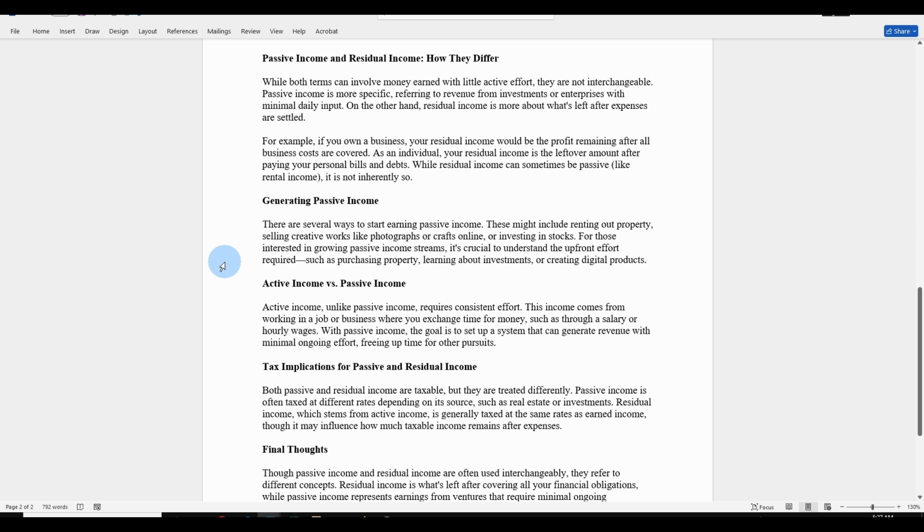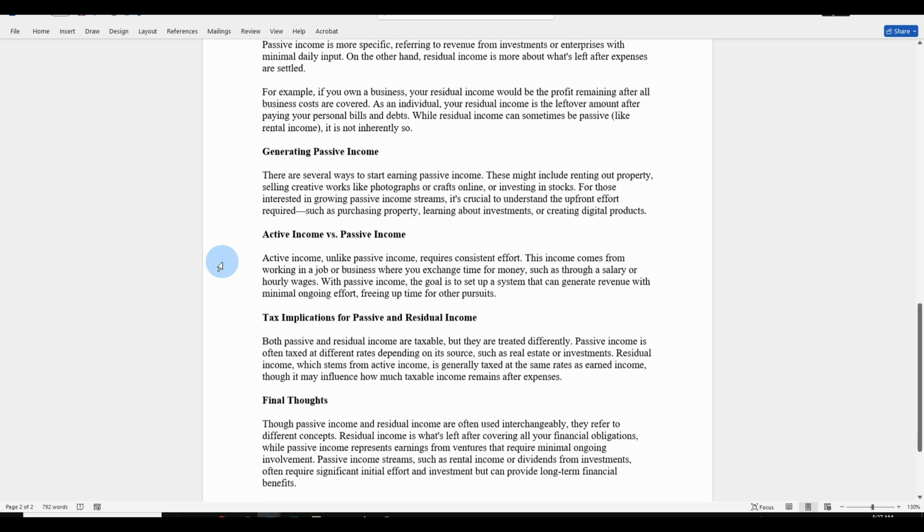Generating passive income? There are several ways to start earning passive income. These might include renting out property, selling creative works like photographs or crafts online, or investing in stocks. For those interested in growing passive income streams, it's crucial to understand the upfront effort required, such as purchasing property, learning about investments, or creating digital products.